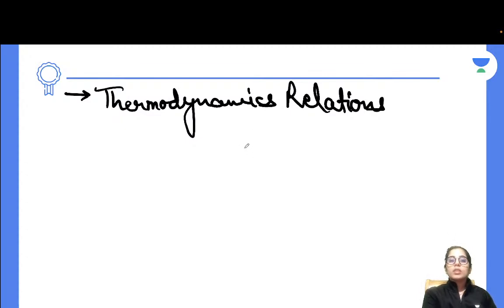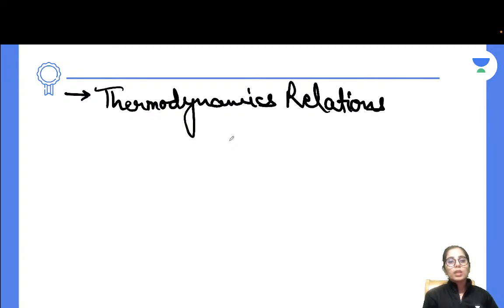We consider the first alphabet of each word, which represents one of the thermodynamic parameters. And we can easily get the relations between the different thermodynamic parameters with that trick, and that makes everything clear, simple, and easy to understand, right?